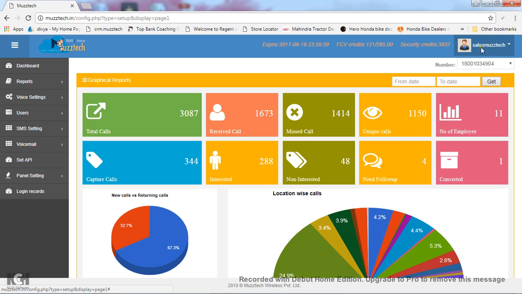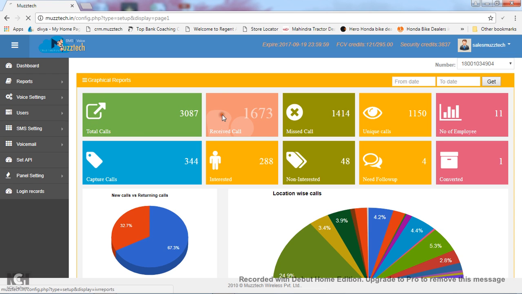And this is the dashboard of the panel. Here you can see the first option is total calls. This is a sum of received calls, missed calls and unique calls. It will show you the total calls which come to your toll free number. Next box is showing received calls.